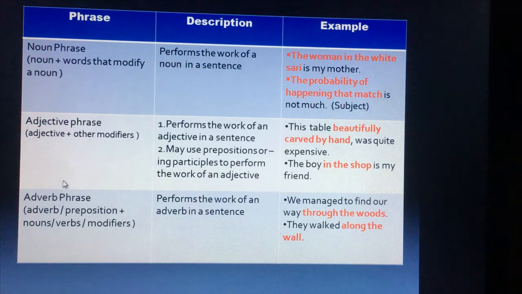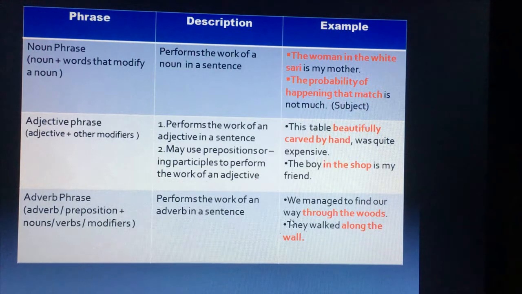And let's see the last one, the adverb phrase. There will be an adverb or preposition plus noun, or verbs plus modifiers. All together it will work as an adverb in a sentence. Let's see an example: we managed to find our way through the woods.